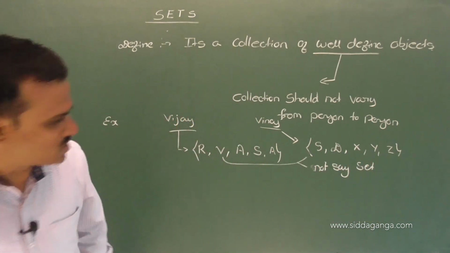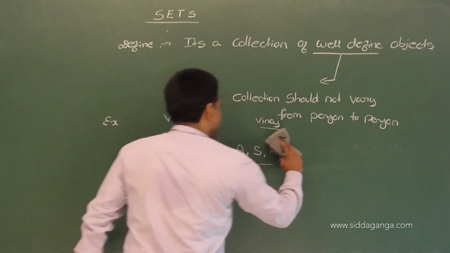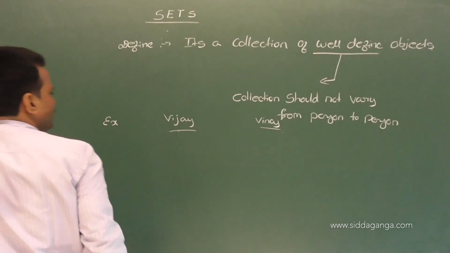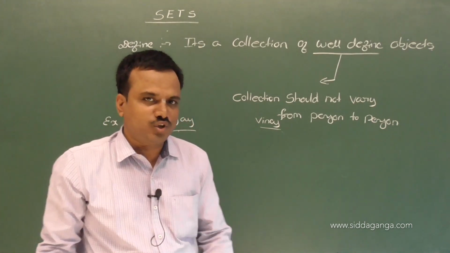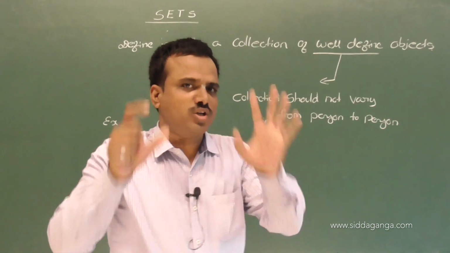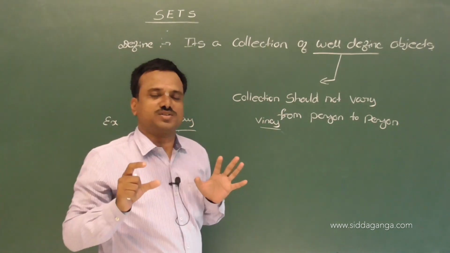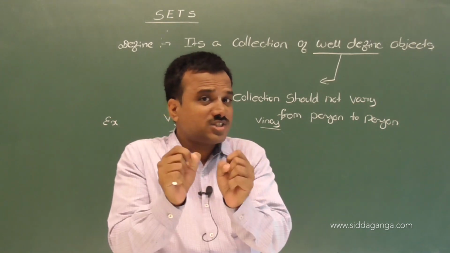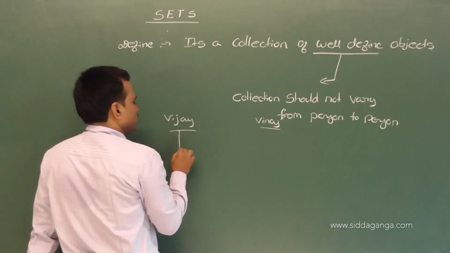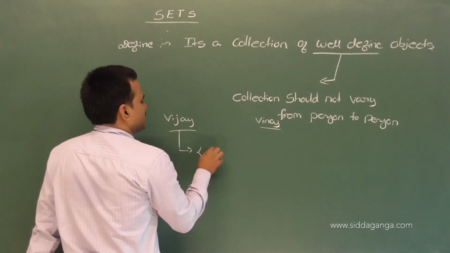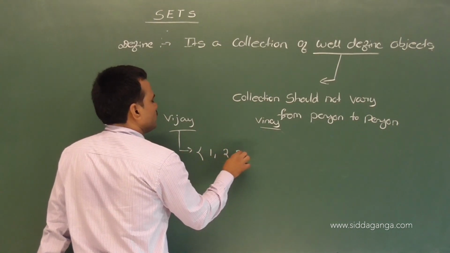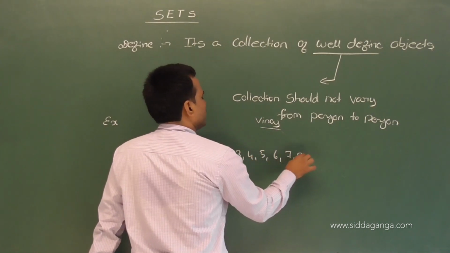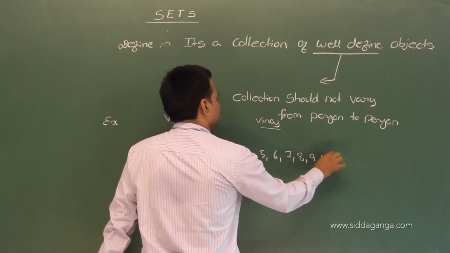One more I ask these two guys. I ask Vijay to collect the first 10 natural numbers. He starts collecting: 1, 2, 3, 4, 5, 6, 7, 8, 9, 10.